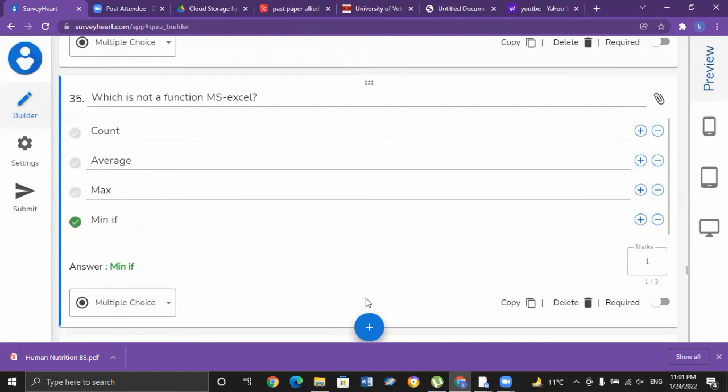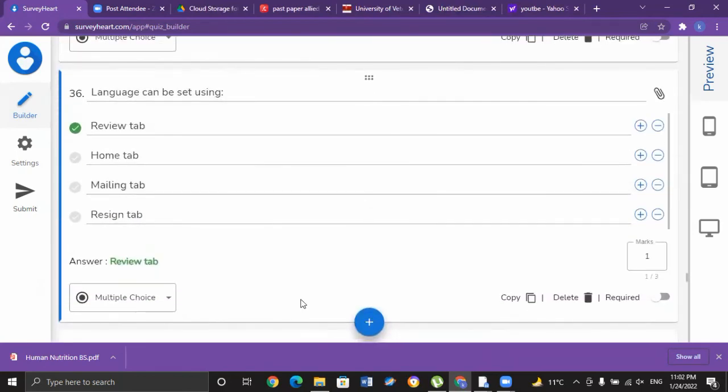Count, average, and max are all part of MS Excel, while MINIF is not actually an inclusion of MS Excel. That is option D for MCQ number 35.